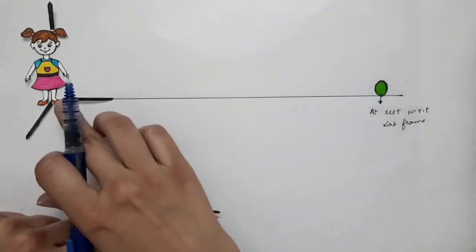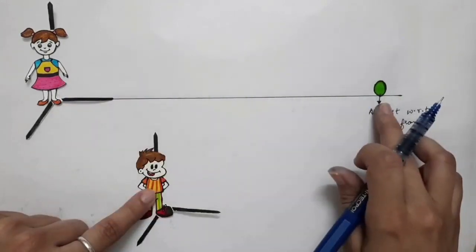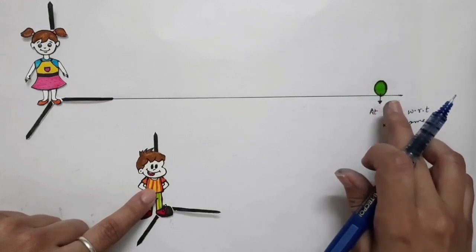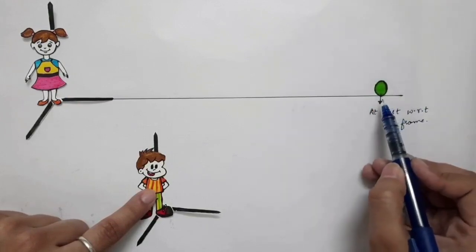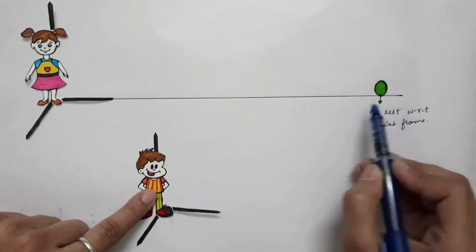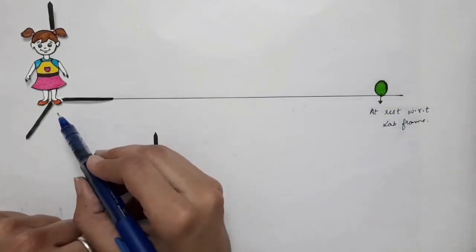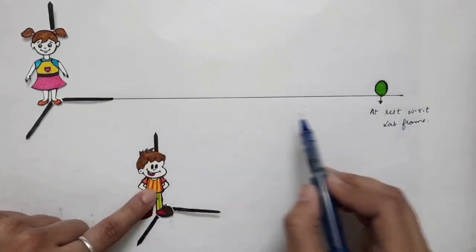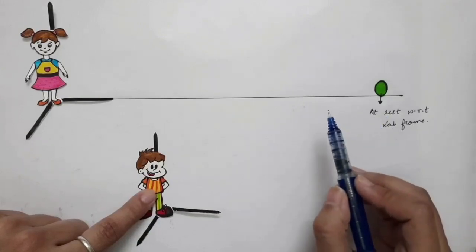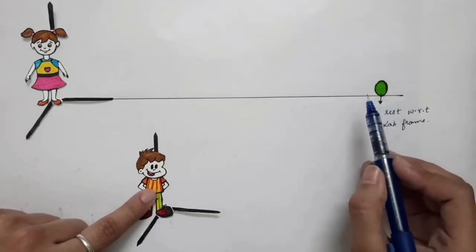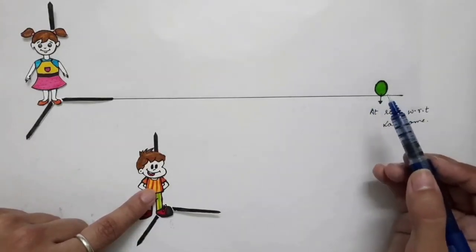According to you, what will be the x coordinate of this object? The x coordinate will be the distance from this point to your origin. So this whole distance will be equal to x, the y coordinate will be equal to y, and the z coordinate will be just equal to z.